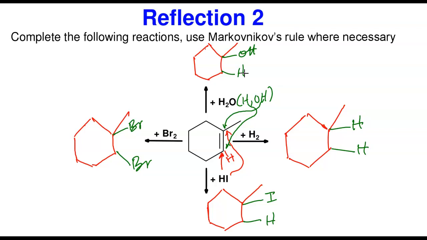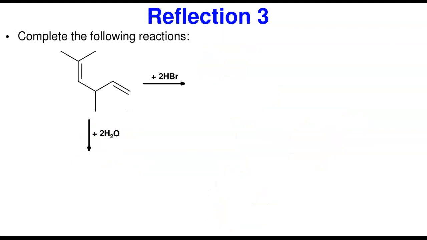I usually give my students this even in the worksheet and sometimes in the exam. This summarizes all the addition reactions of alkenes. And like I said, it is only the hydration and hydrohalogenation that require the Markovnikov rule. The ones that have to do with diatomic, homoatomic molecules like hydrogen and bromine do not have to use the Markovnikov rule. Let us now go to the next problem.